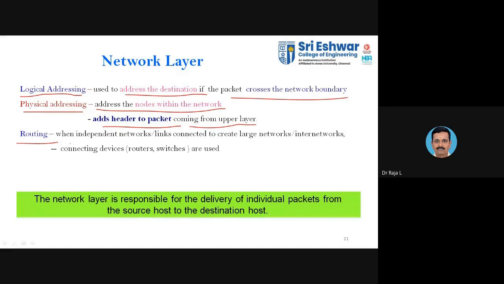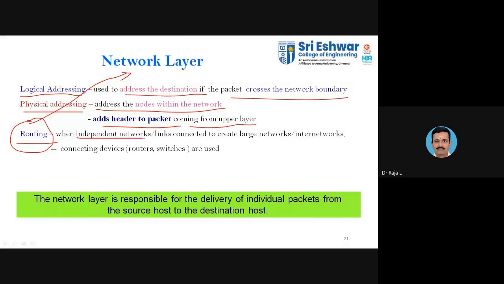Then routing. Routing is the specific task of this network layer. It performs the routing. It has to identify who the neighbors available are so that I may be able to reach my destination. Okay, so that is the main task of the network layer.